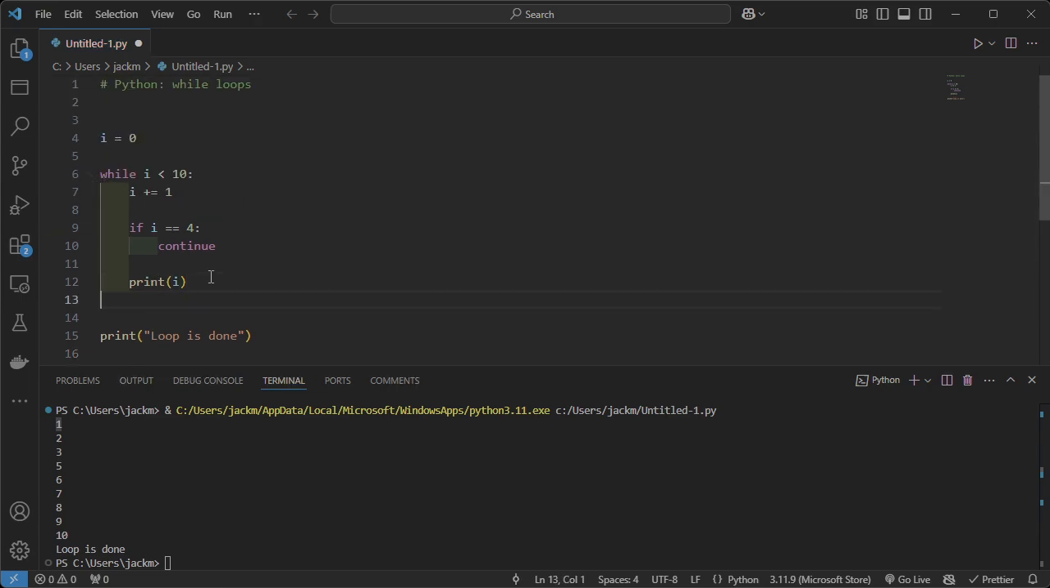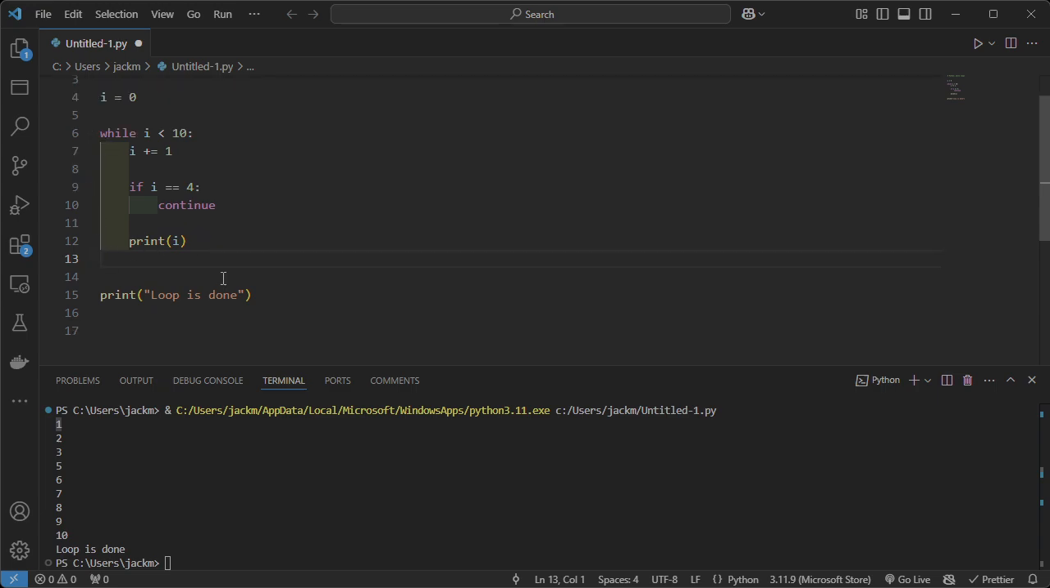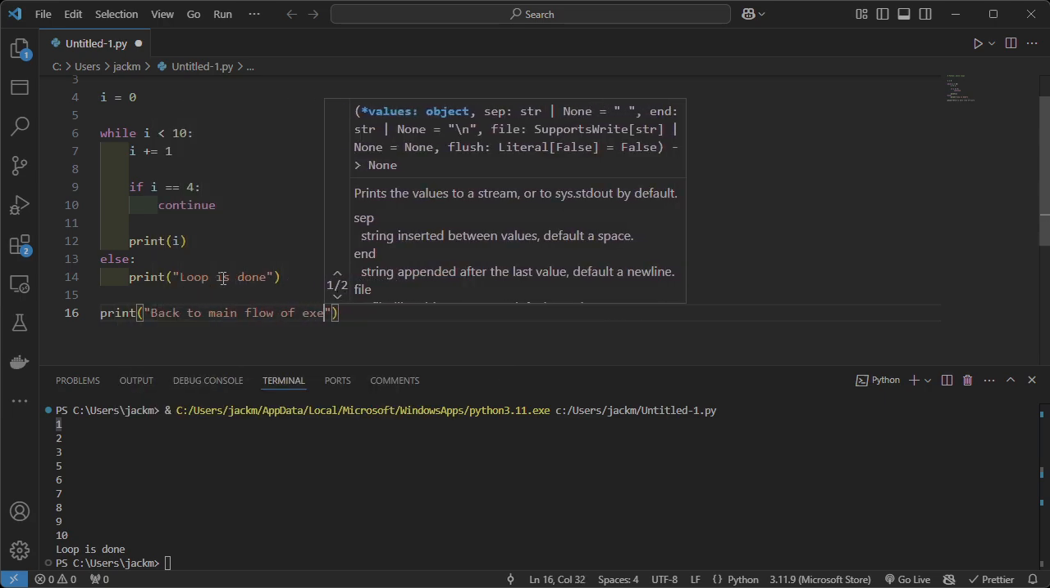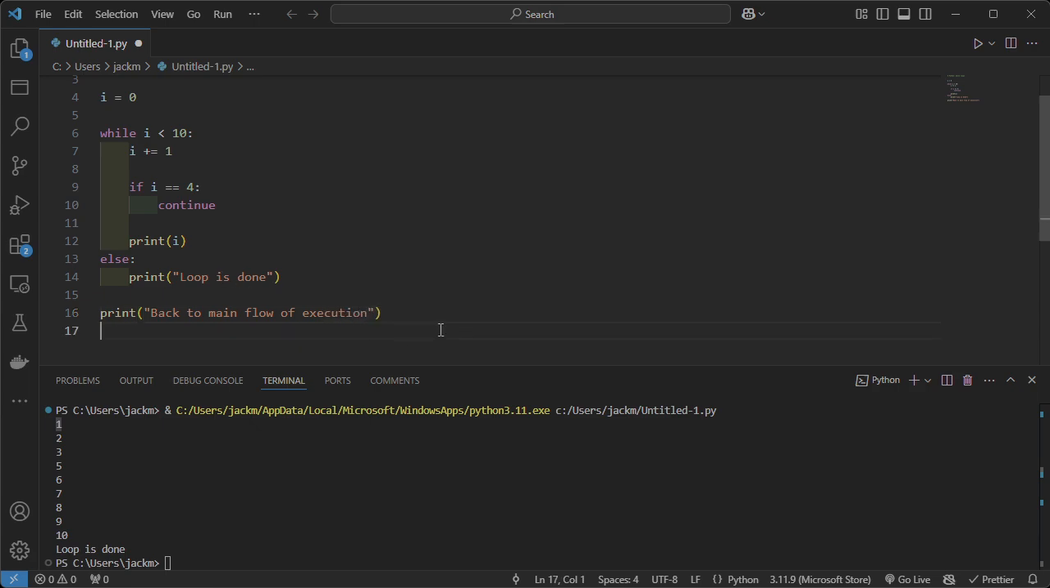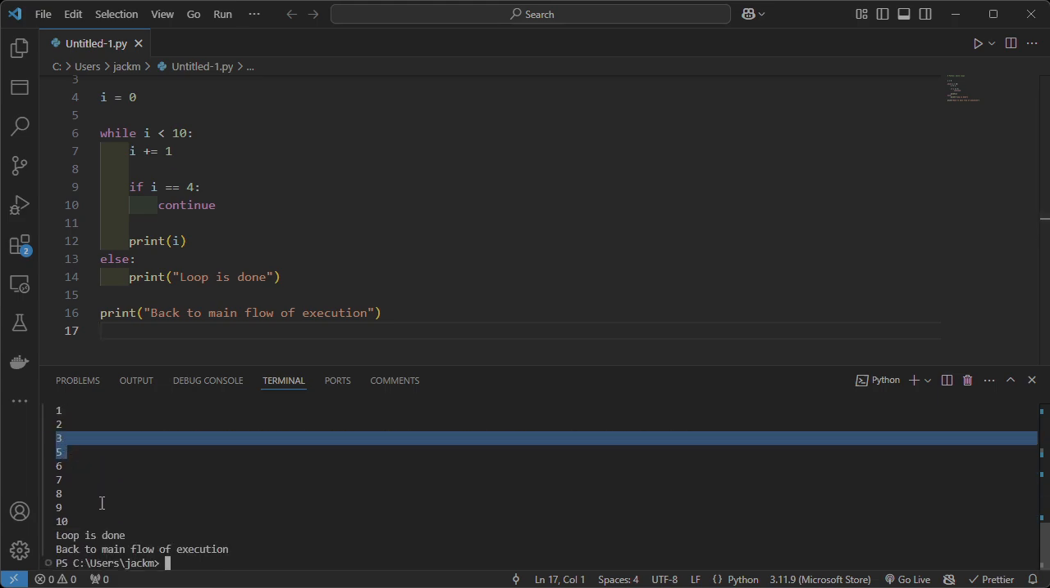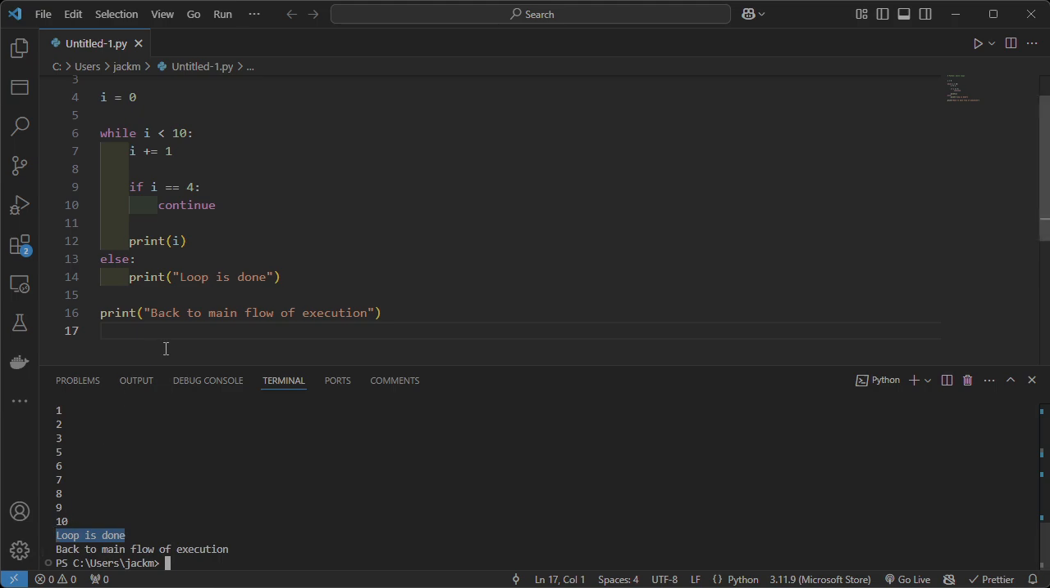So right after the while loop, on the same level of nesting here, we can go else, and then we can print, actually let's bring this up here. Let's print loop is done, and then we'll print back to main flow of execution. So if I run this code, you'll see that all of this continues as normal. Our skip of the integer 4 is still happening, and then at the end, we're seeing loop is done. So this code is taking place immediately after the while loop has concluded, and that's because it is down here straight after it, and then we're back to the main flow of execution.